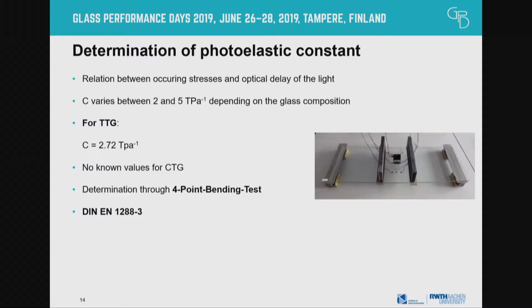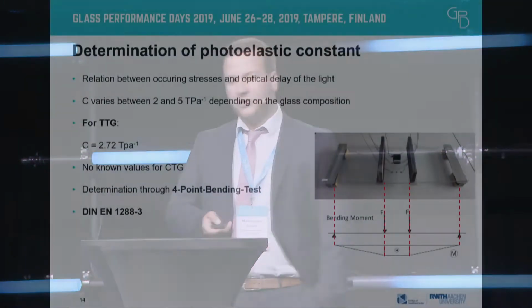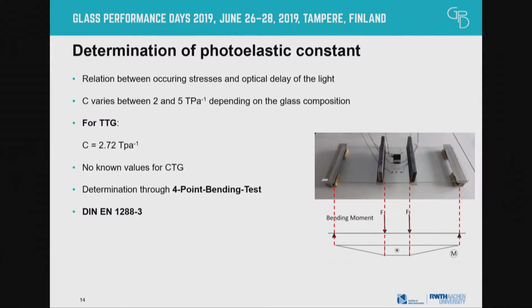It's a regular 4-point bending test, oriented a little bit on the DIN EN 1288. And what we can achieve with this is a constant bending moment between the both loads. And for the constant bending moment, we can derive stresses, and therefore calculate our C.